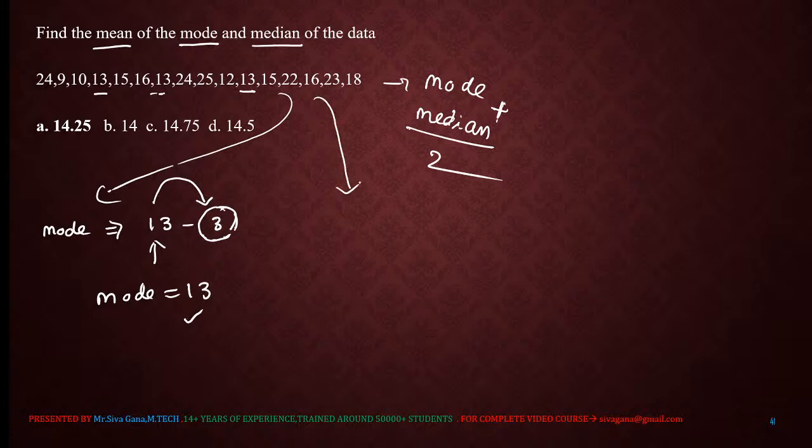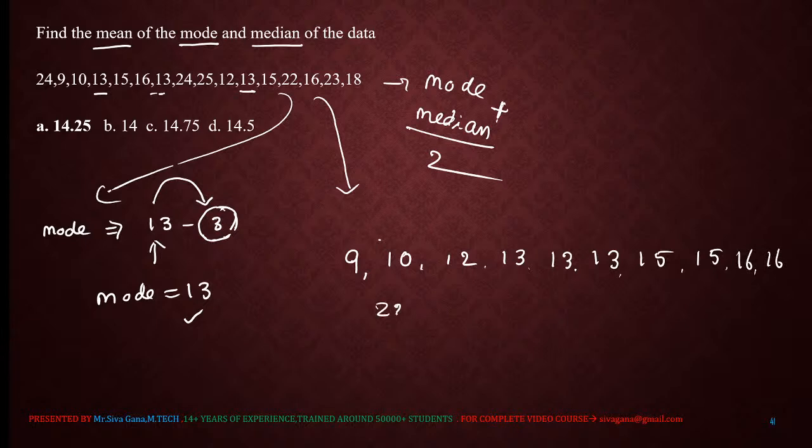Now median. For the calculation of median, what we have to do? Just arrange in ascending order, nothing more than that. 9, 10, 12, 13, 13, 13, 15, 15, 16, 16, 22, 23, 24, 24, 25.